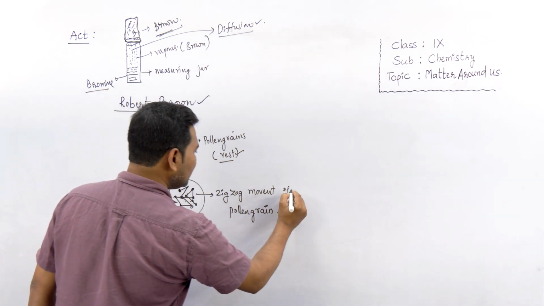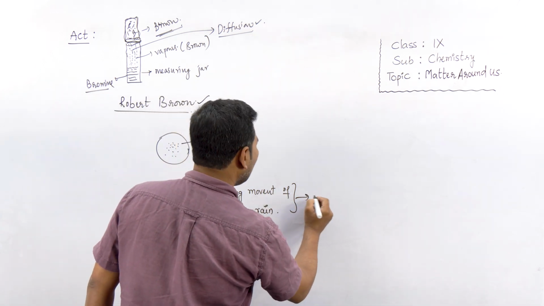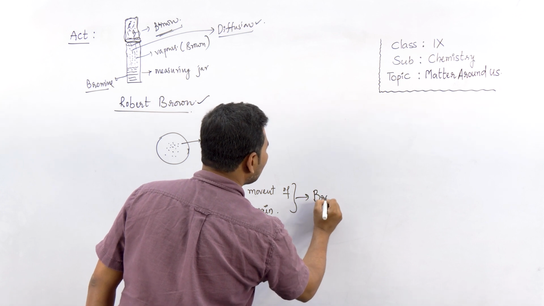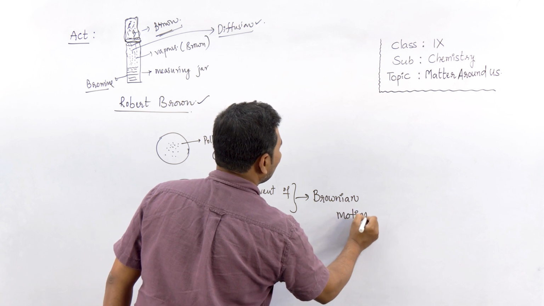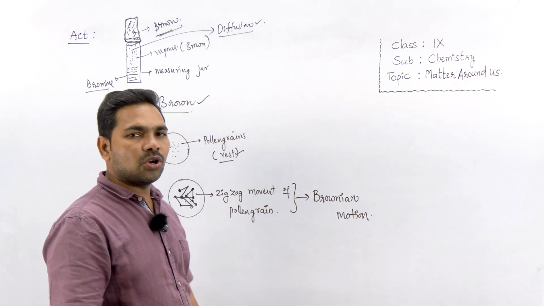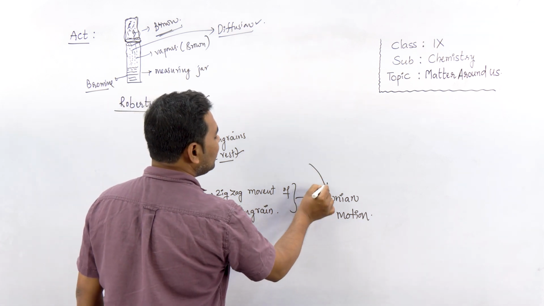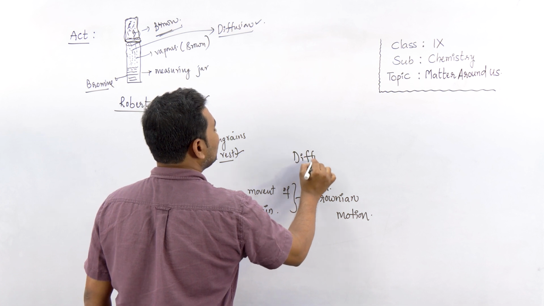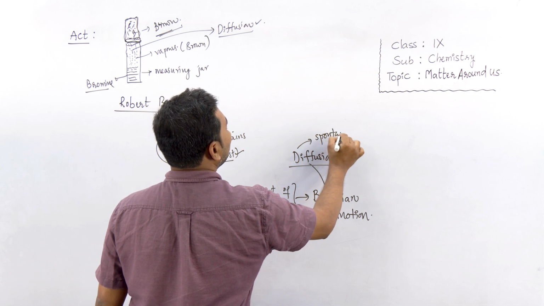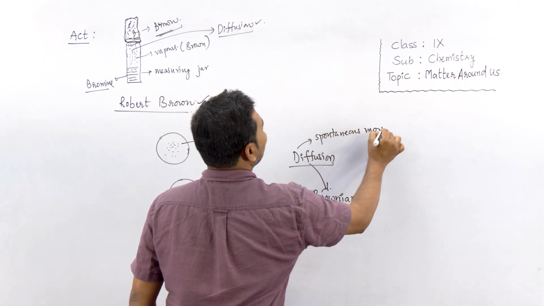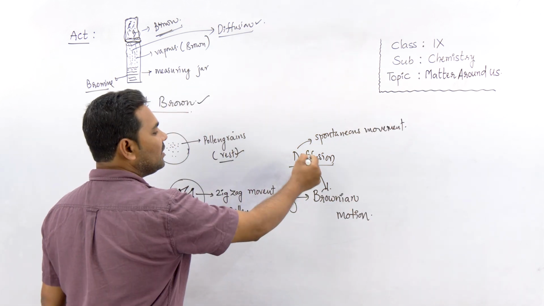And this zigzag movement of pollen grains, he named this motion as Brownian motion of particles. So Brownian motion is not a spontaneous one. Brownian motion is an outcome of the phenomenon of diffusion, right? What is diffusion? Diffusion is a spontaneous movement of particles of matter.